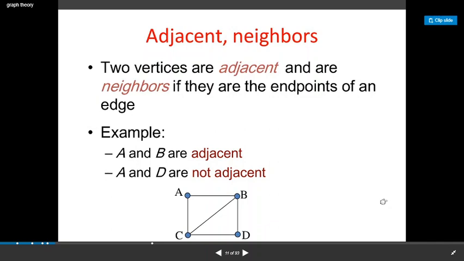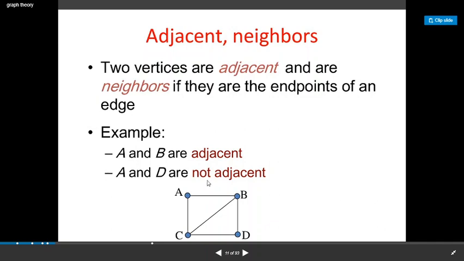If any two vertices are connected by a line or connected by an edge, then we say that those two vertices are adjacent. Here in this graph, A and B are adjacent, B and C are adjacent, B and D are adjacent, but A and D are not adjacent because there is no line or edge that connects A and D. By an edge we mean a line that joins two vertices.